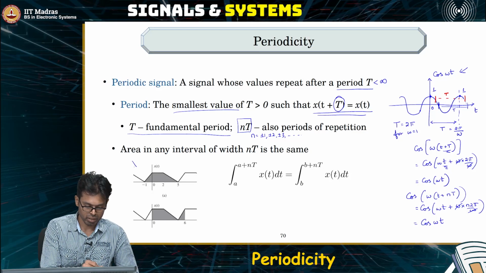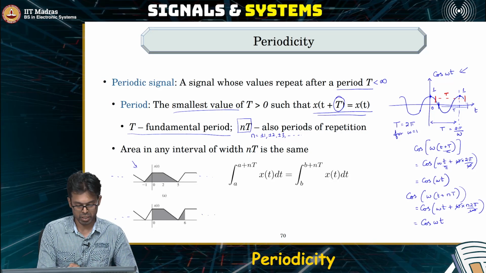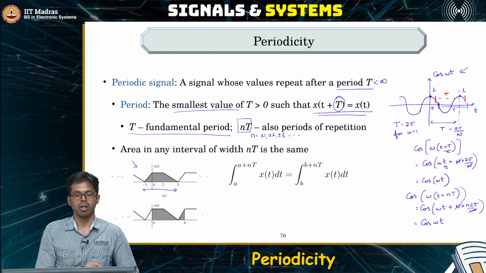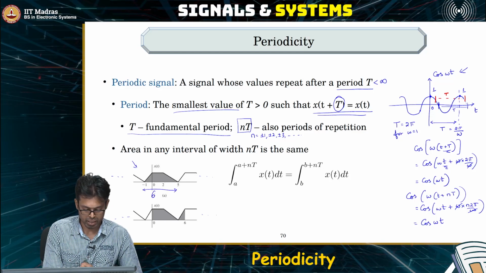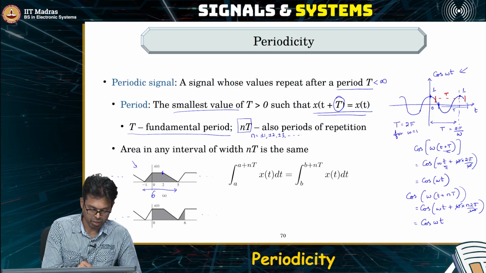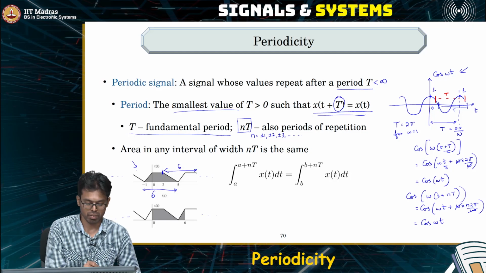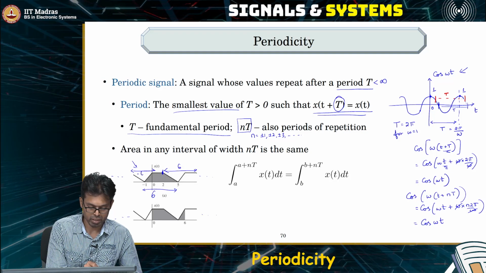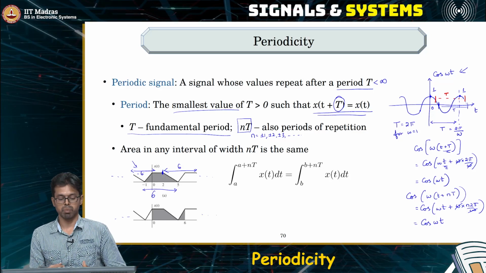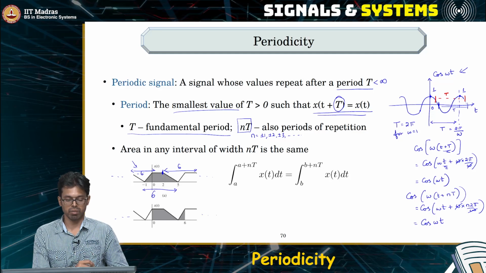For example, you take this case here, this signal keeps repeating itself. So here the signal has a period of 6 seconds. So for every 6 seconds, if you take the value here, after plus 6 it will repeat itself, after minus 6 it will still be the same. So it will go on either side. So the signal will keep repeating itself after every capital T seconds, and that will be the period of this.